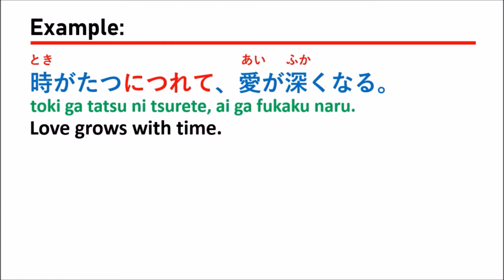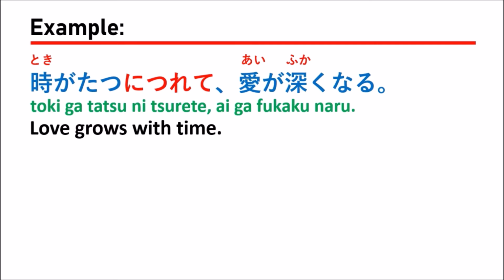So if you have a girlfriend or boyfriend, and from the start you are not so romantic, you can start to be as time passes. Time by time, as 1 week, 2 weeks, 1 year pass, the relationship between you and your girlfriend or boyfriend grows, right?